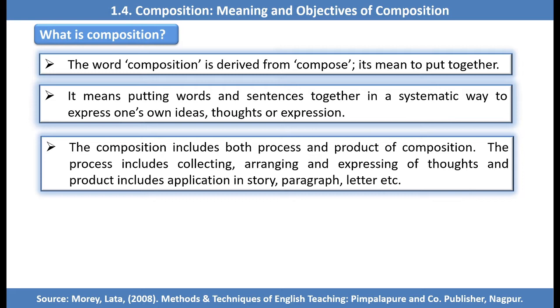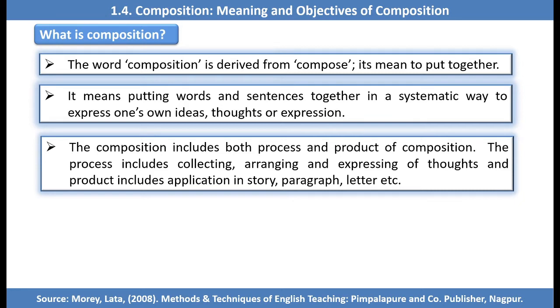The process includes collecting, arranging and expressing of thoughts, and product includes application in story, paragraph, letter, etc. In process, we collect some thoughts, we arrange some words, and we try to express what we think.